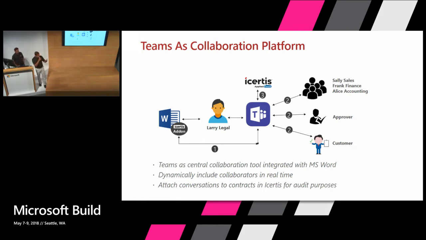The person who finally has the approval authority can do the approval right inside Microsoft Teams and never have to leave Microsoft Teams. And at the end of it, when the approval or rejection happens, the entire conversation around the negotiation is taken and attached along with the contract in the Icertis contract management platform. So you have essentially eliminated the entire email flow.